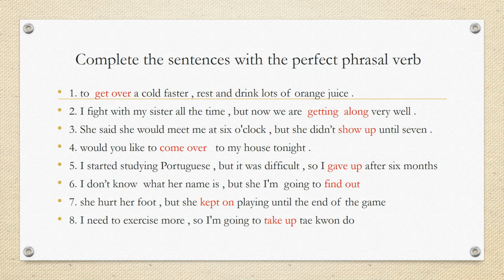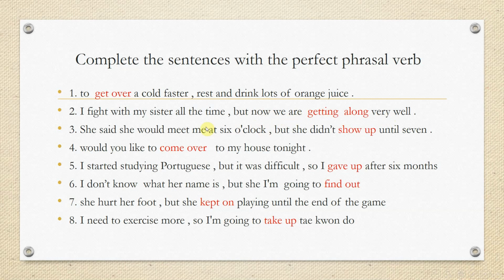Number 2, I fight with my sister all the time, but now we are getting along very well. Here you have to use a phrasal verb that has a meaning of have a good relationship together. So get along here means have a good friendship or relationship with somebody. And if you can see in this sentence, we put the verb with ing. Why ing? Because this sentence is in the present continuous tense, because here we have now.